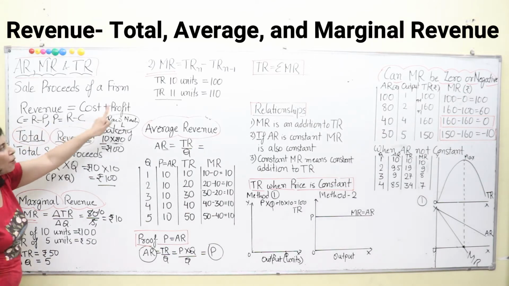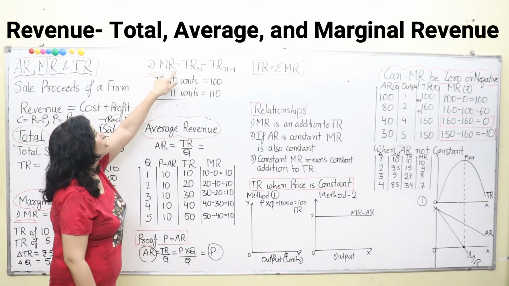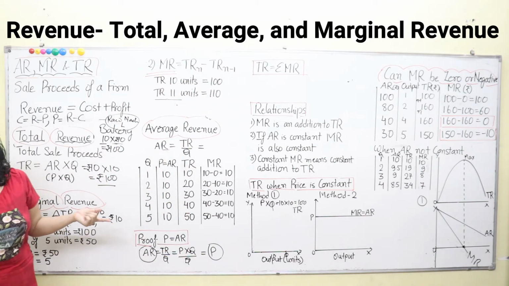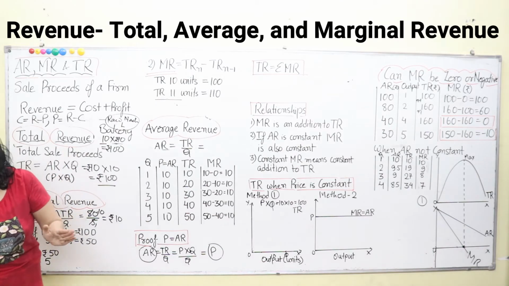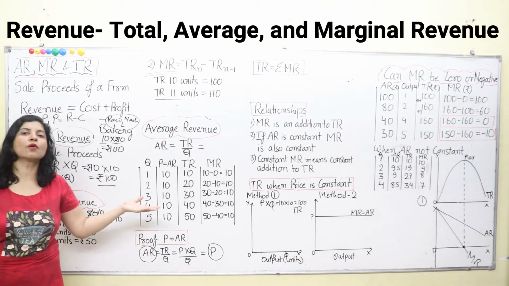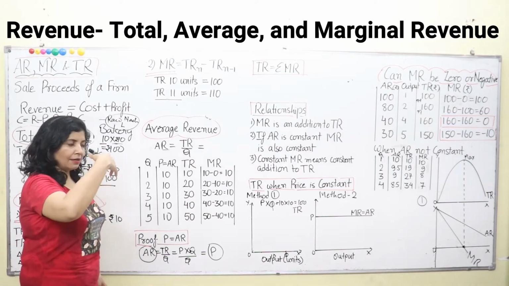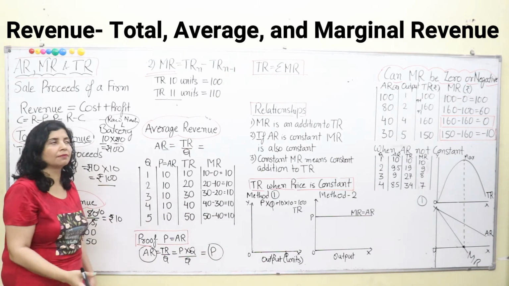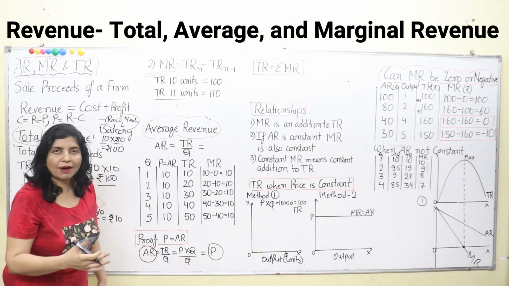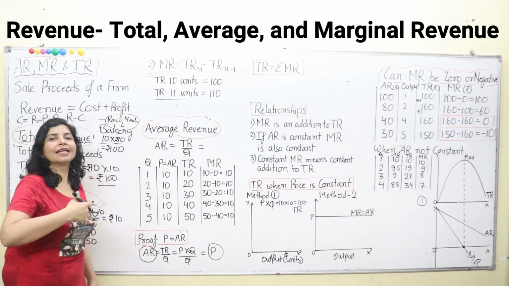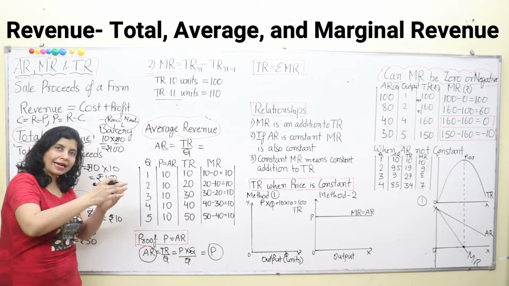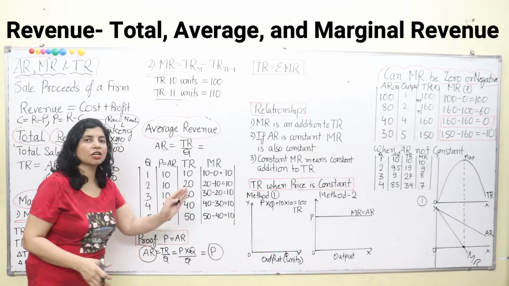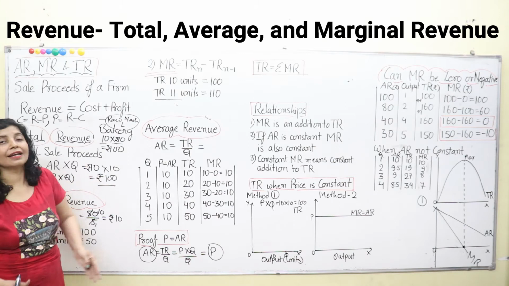Now the second formula for this: marginal revenue is equal to total revenue of n commodities minus total revenue of n minus 1 commodities. I told you beforehand also that marginal means one additional. That means whatever we are doing, if we are selling 10 commodities and now we are selling 11 commodities. See, the concept of marginal is very simple. Marginal means additional. If you are doing something and additionally we do one more, that is your additional. So marginal revenue, marginal cost, all these come from this concept of one additional.